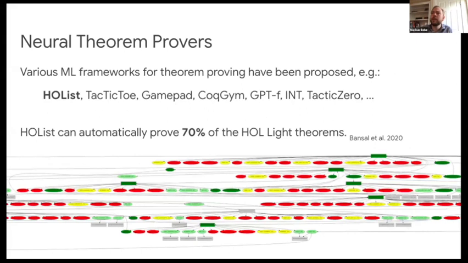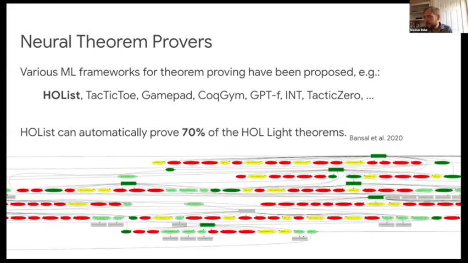These systems typically build on top of existing proof assistants such as Lean, Coq, Isabelle, or HOL Light, and so on. The basic idea is that in these neural theorem provers, we replace the human that is typically using these systems by a neural network. The neural network suggests proof steps, and the proof assistants execute them and check when the proof is complete. In this way, we get a strong combination of proof automation and correctness guarantees.